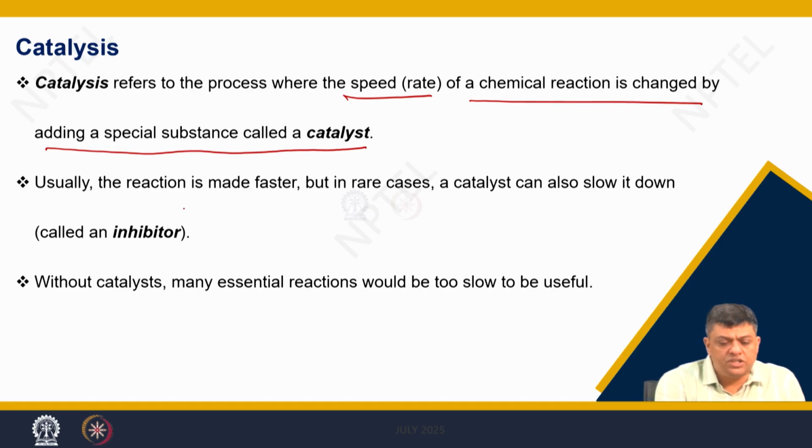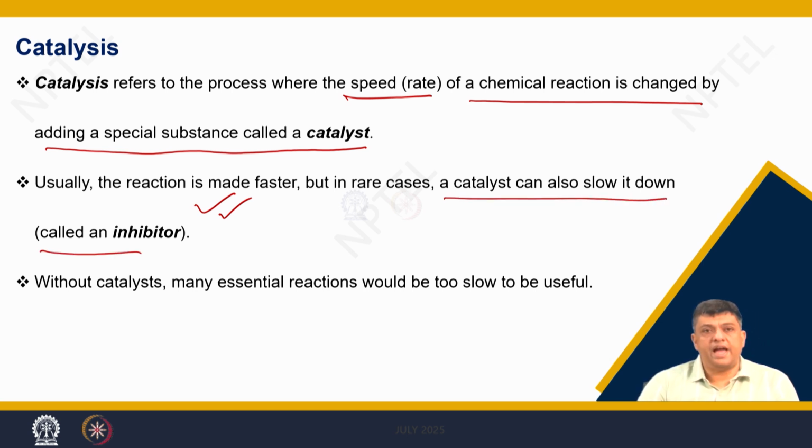Usually, the reactions which we talk about are made faster, but there are very rare cases where a catalyst can also slow down the reaction, and then they are called as inhibitors.